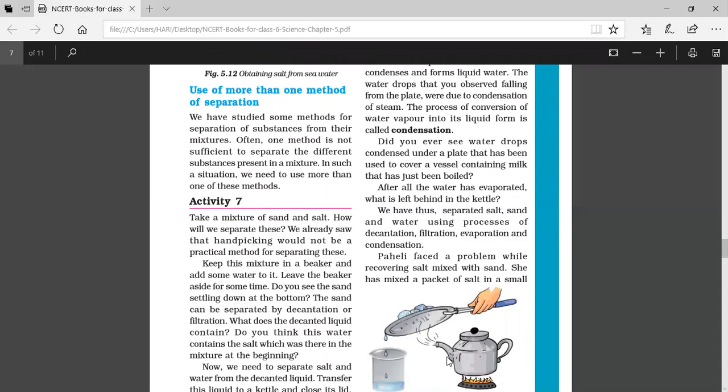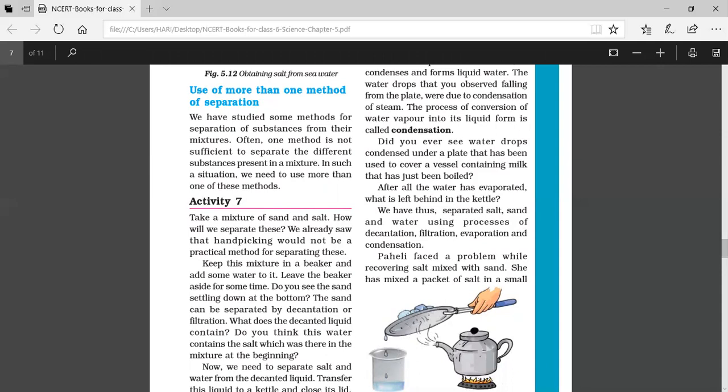The steam coming out of the vessel will come in contact with the plate. When it comes in contact with the cool surface of the plate, again it changes to water. Steam is the gaseous form, and on cooling down, it converts into water drops. Slowly, drop by drop, we can collect this water in a second vessel.